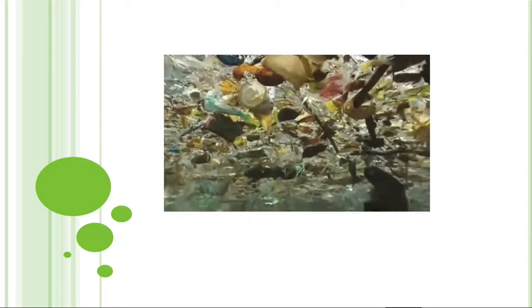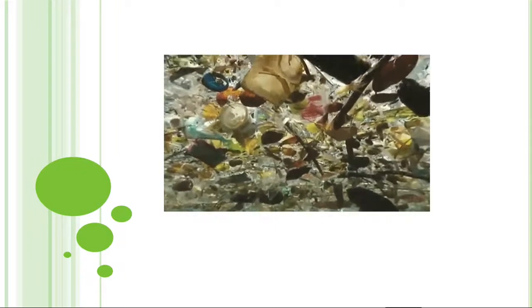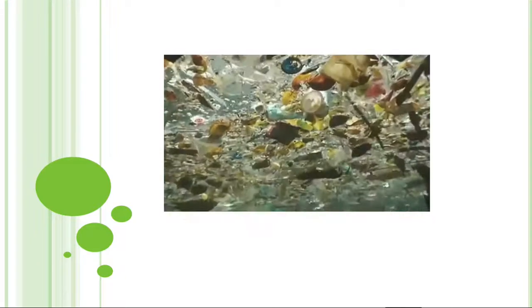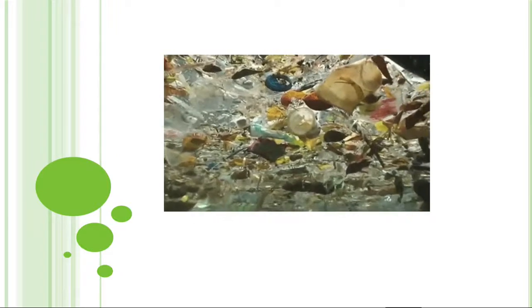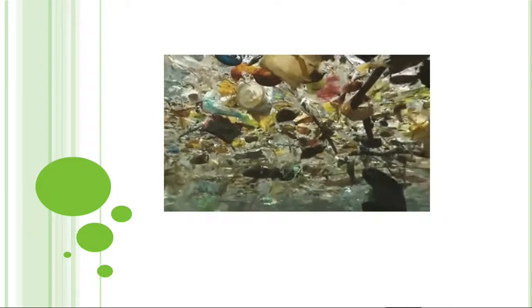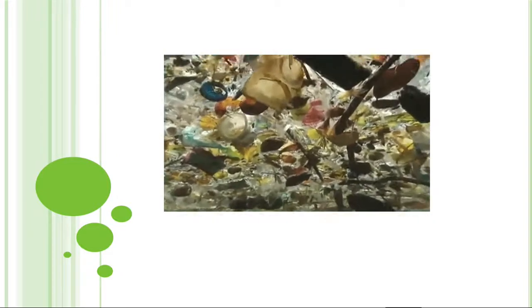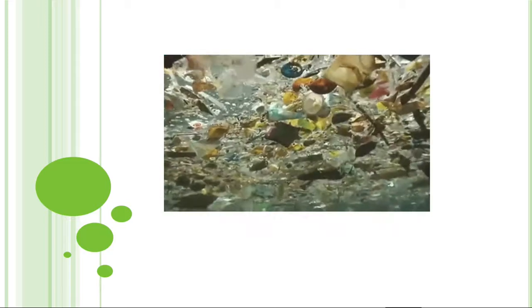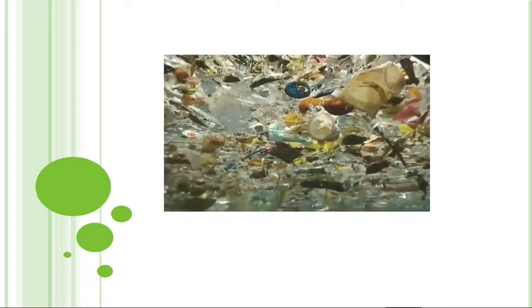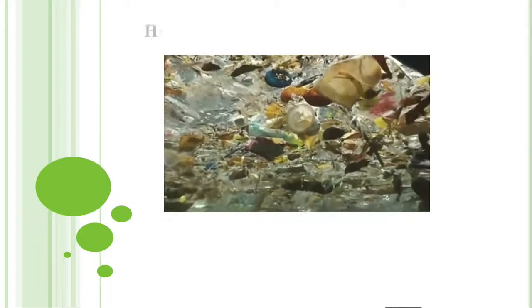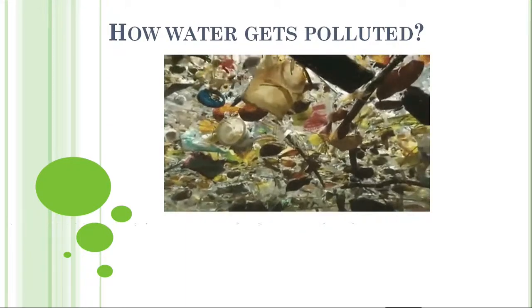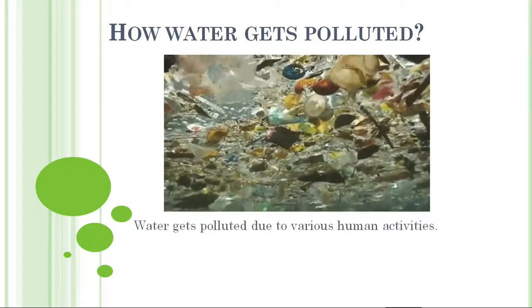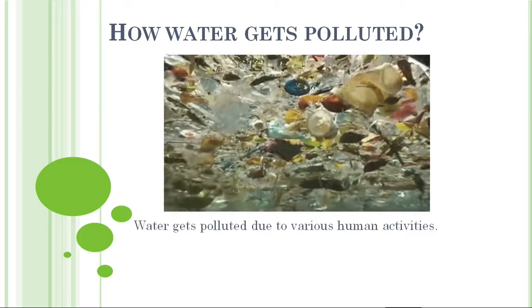Okay, so students, here you can see the picture, isn't it? Here we can see that the water is polluted because of the plastics that I was talking about yesterday, the using of plastic. It can be harmful to our water bodies. So here we can see how water gets polluted. The answer is: water gets polluted due to various human activities.